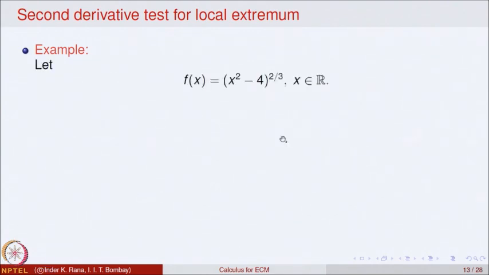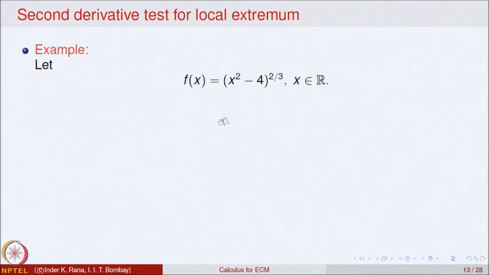Let us look at this example, f of x is equal to x square minus 4 raised to power 2 by 3, for x belonging to the real line. This is a function which is defined for all points x belonging to the real line. To analyze it, the first thing is to look at the domain, which is the whole of the real line. So, there are no endpoints of intervals and such things, so the first category of points is not required.